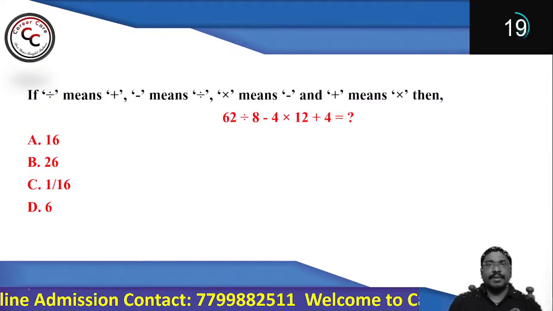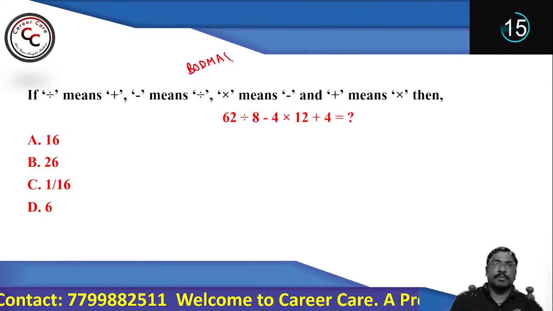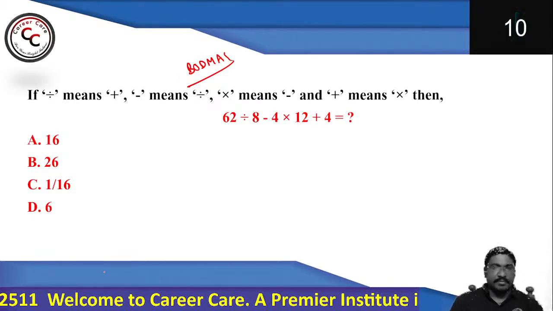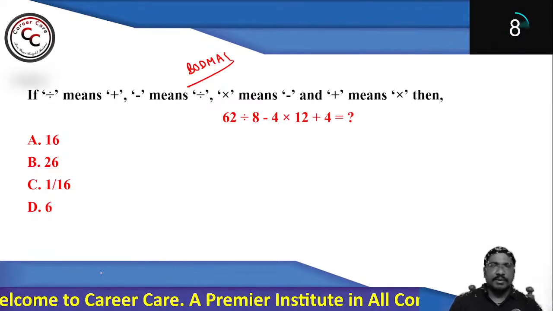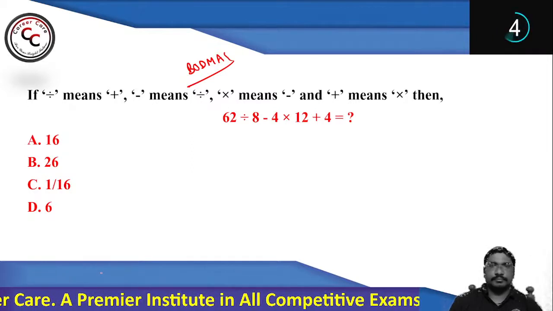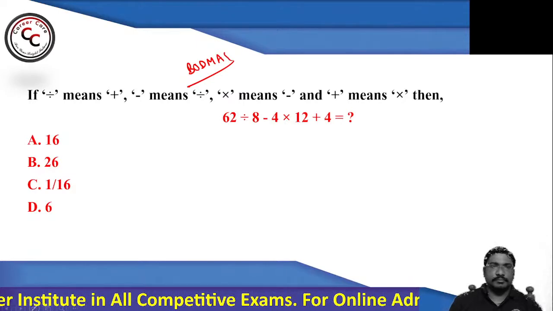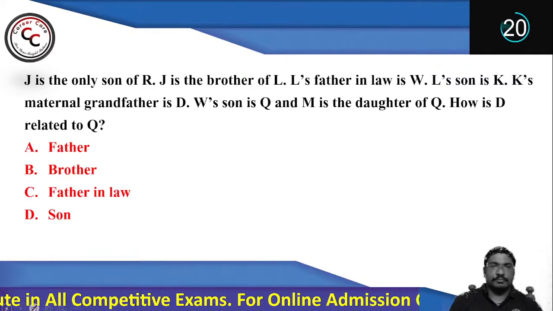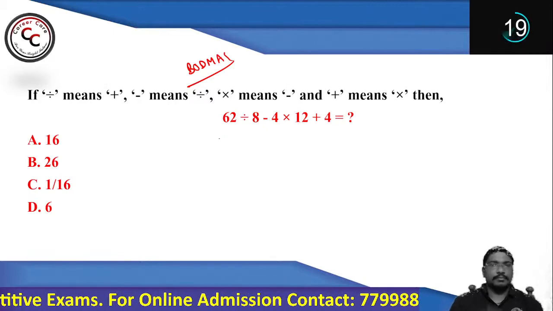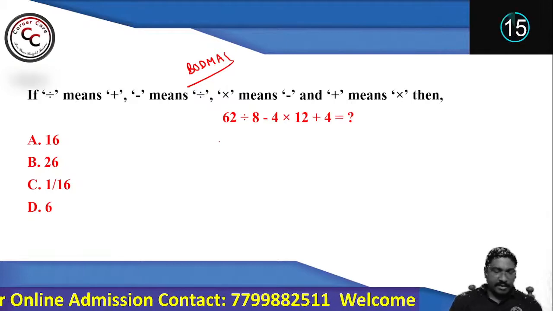Now look at this BODMAS concept based question. See and tell me what your answer says quickly. For this question, I will be giving you 40 seconds of time. I'm getting an answer from Deepika: C is the answer.